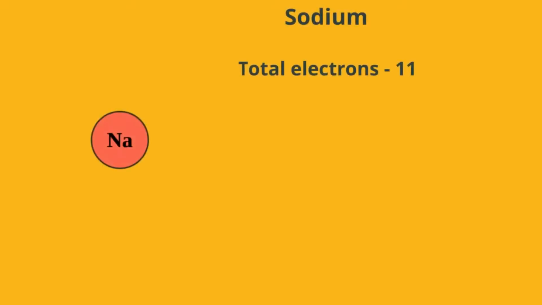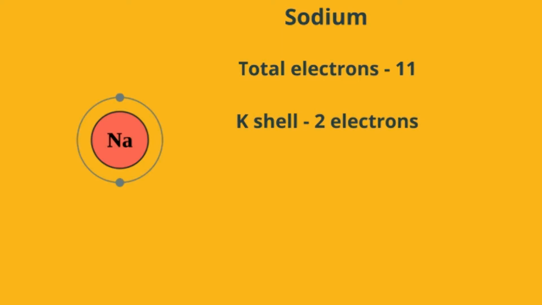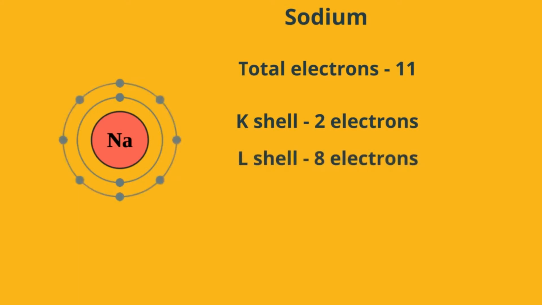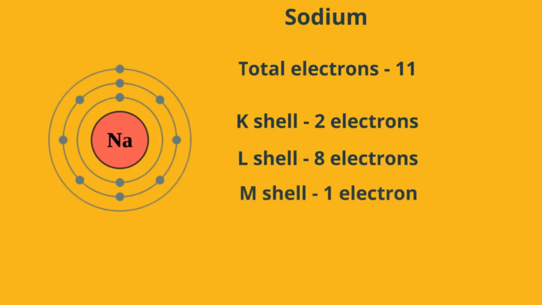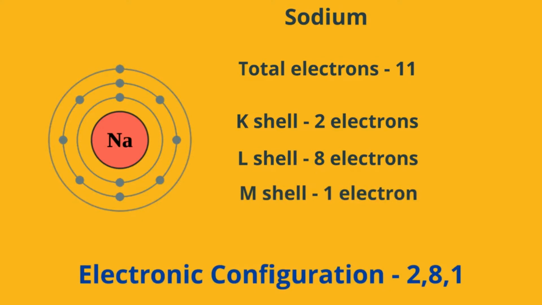Now let us take an example of sodium. It has a total of 11 electrons. The K shell can take 2 electrons, so let us fill 2 electrons in it. The L shell can take 8 electrons. After filling the K and L shells with 2 and 8 electrons respectively, we are left with one more electron which goes to the M shell. So the electronic configuration of sodium is 2, 8, 1.